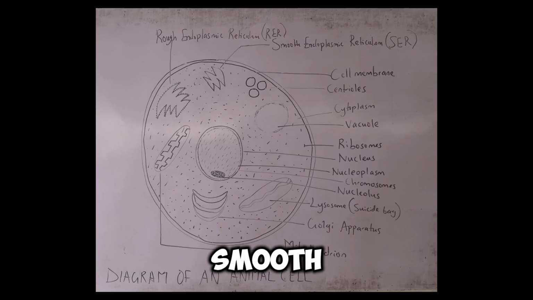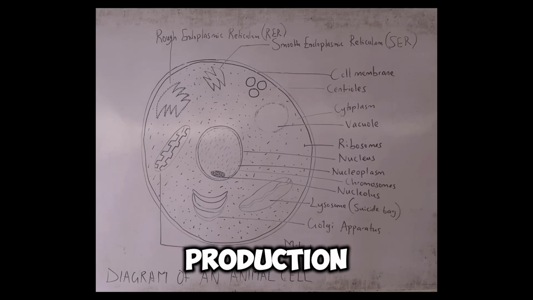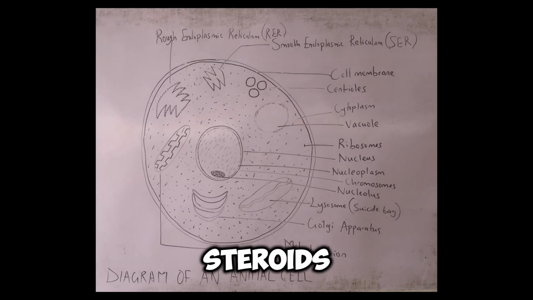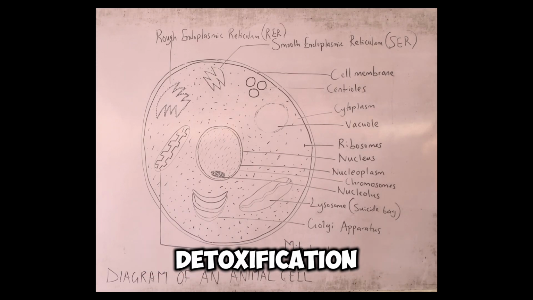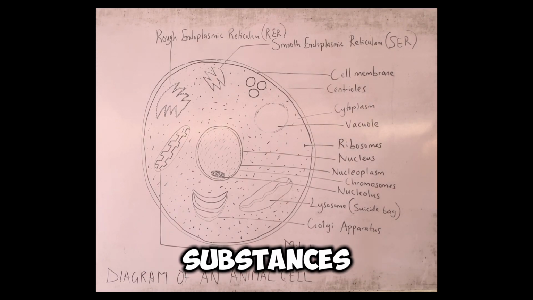The smooth endoplasmic reticulum is also responsible for the production of hormones, cholesterol, and steroids. It is also involved in detoxification of harmful substances.